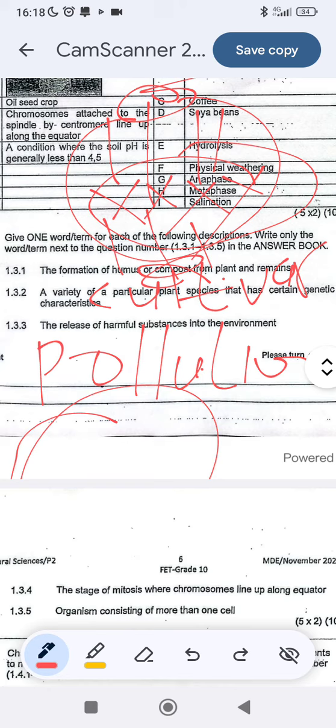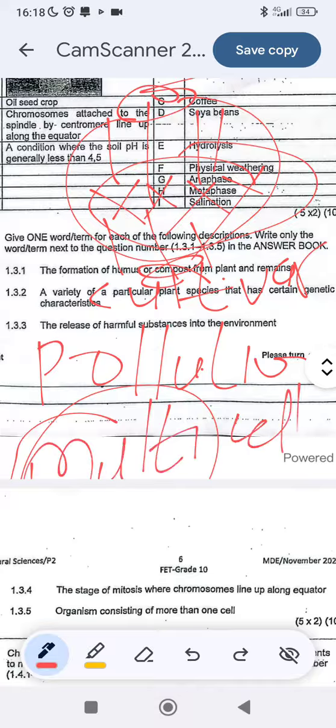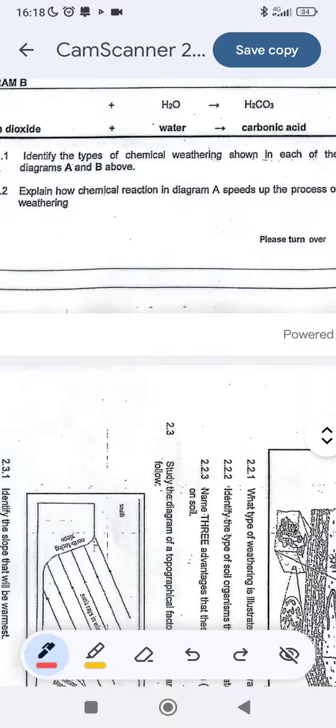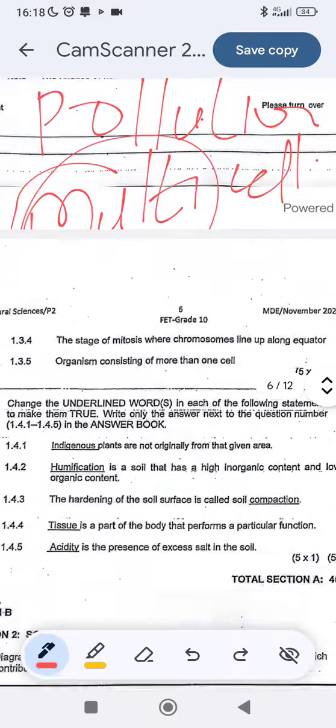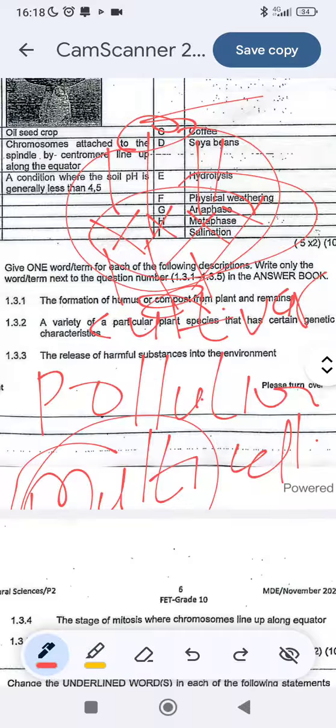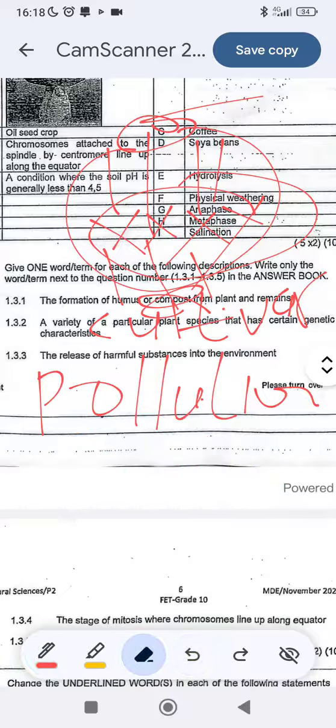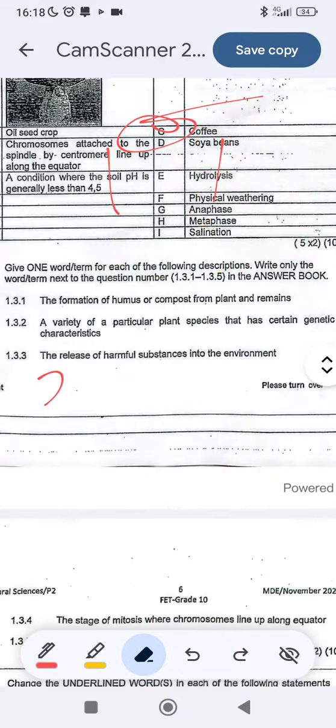And then they say organism consisting of more than one cell, we call those organisms multicellular. When they have more cells, we call them multicellular. When they have one cell, we call them unicellular. So they are called multicellular.